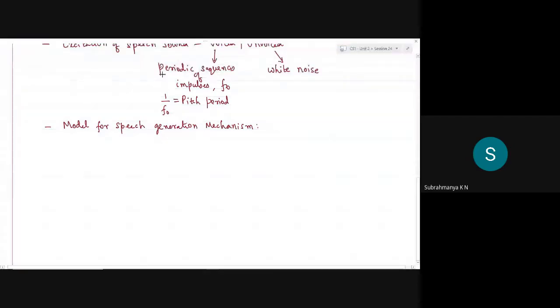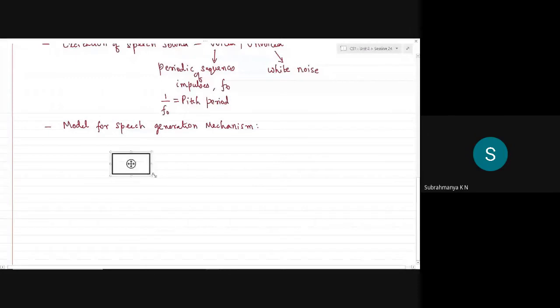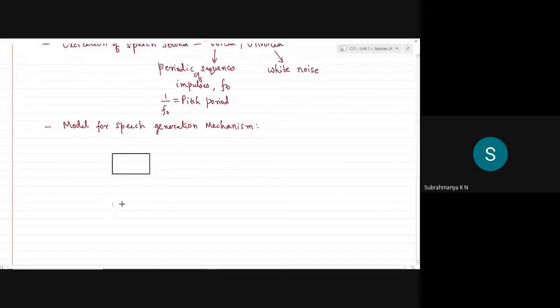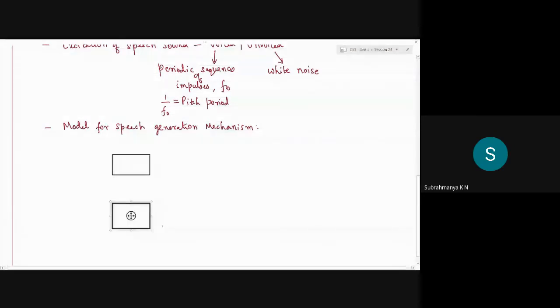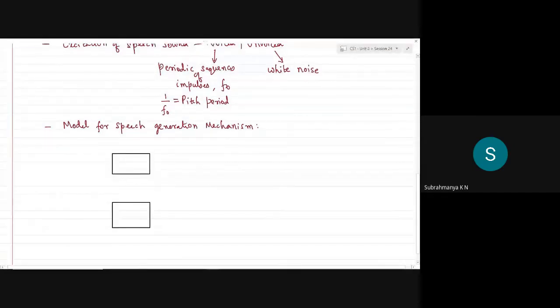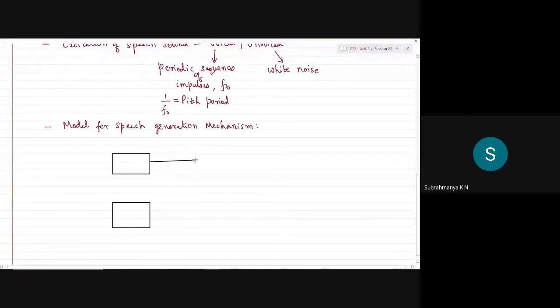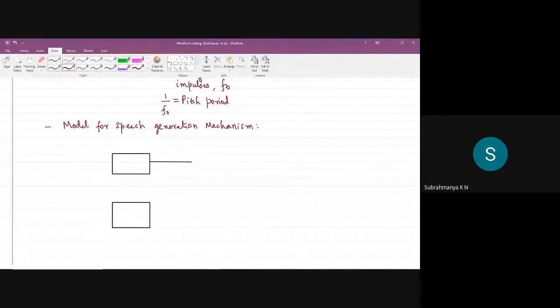Say there is a white noise generator, and the excitation signal also has some voiced signal, and this is connected to the person who is speaking.